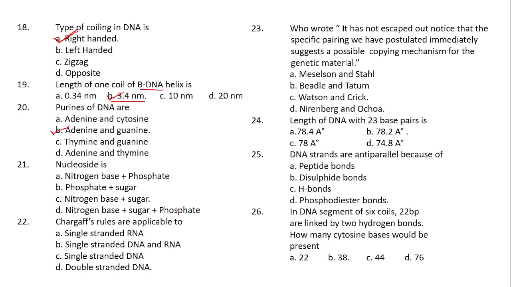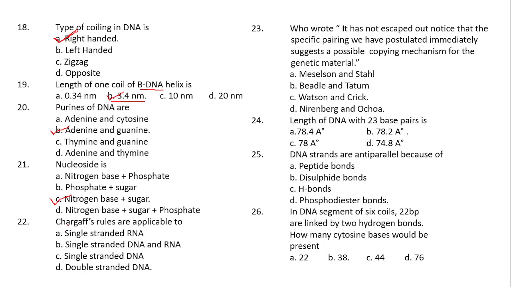You already know that between nucleotide and nucleoside, there is a difference of one unit. In case of nucleotide, all the three units will be present, that is nitrogenous base, pentose sugar and phosphate group. But in case of nucleoside, the phosphate group will be absent. If the phosphate group is absent, then which remaining parts will be there? Only nitrogenous base and pentose sugar. So option C will be the proper answer. Nitrogenous base and pentose sugar will be there in the nucleoside. Clear?